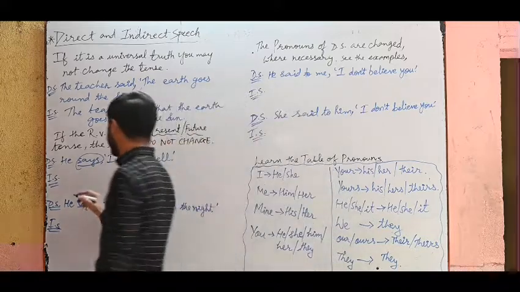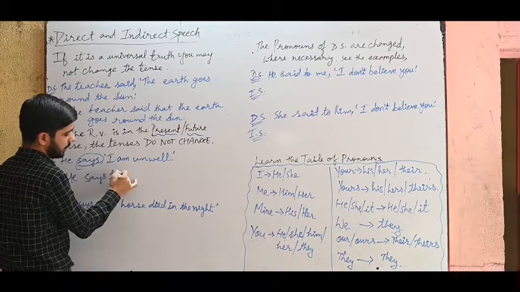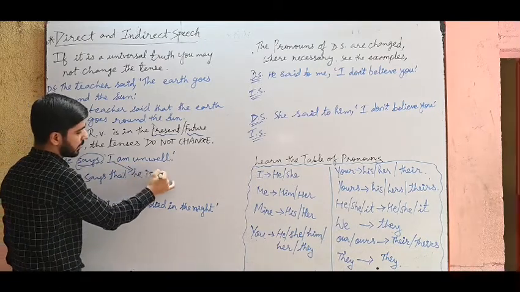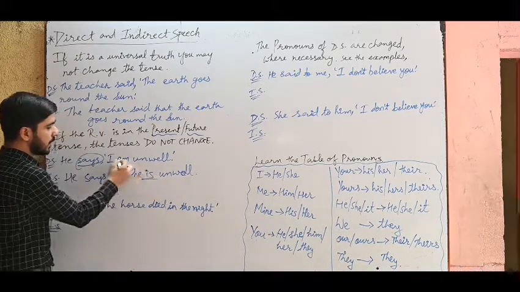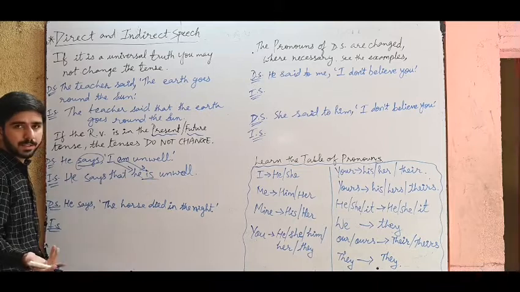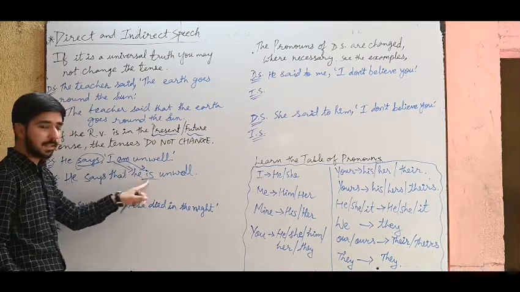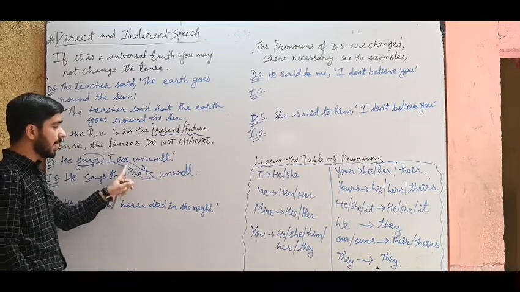So now let us write the answer. He says that, just pronoun will change, he is unwell. So here, see, I have not changed the tense. Present tense is as it is, no change, because with he we have to write is. We cannot write am with is. With I we write am, but here pronoun we have to change, but tense is same.